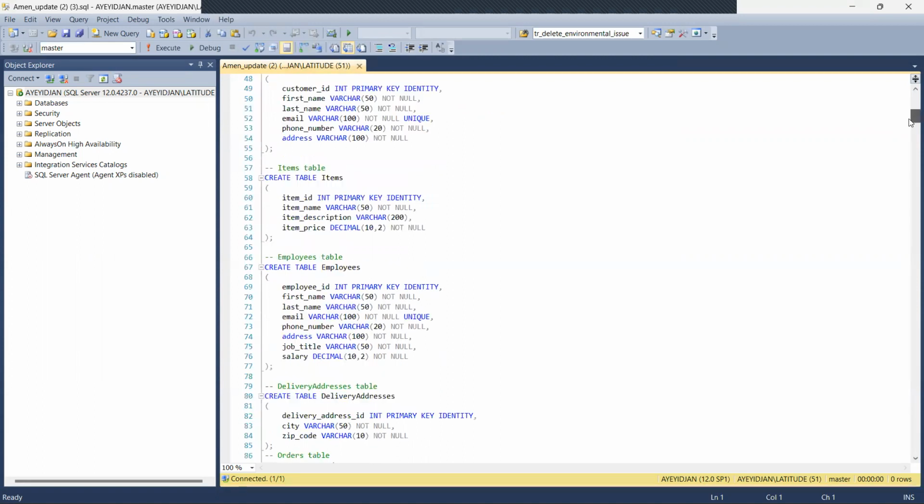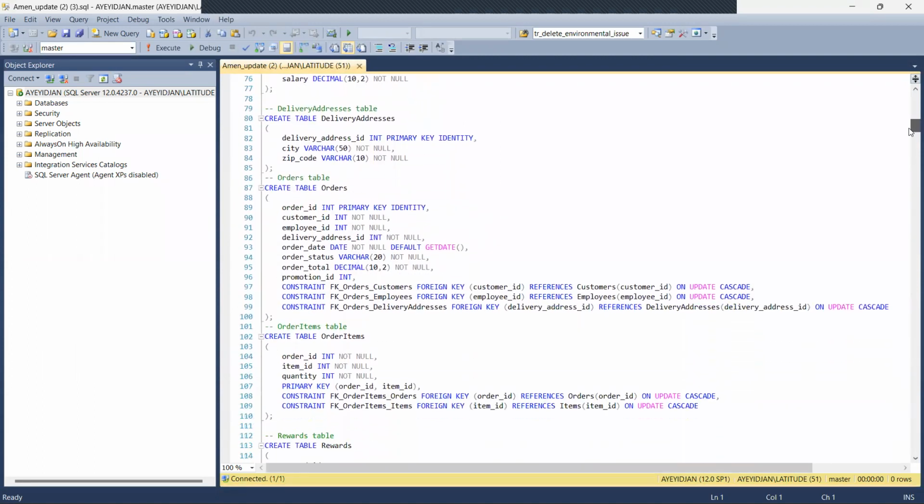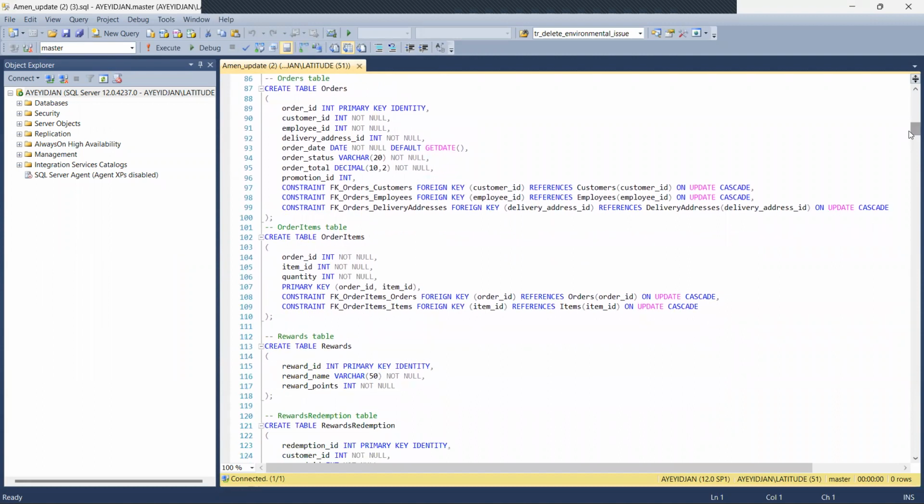Some other tables implemented are items, employees, delivery addresses, orders, and we have a weak entity such as order items. This order items table has a primary key constraint on order ID and item ID, and ensures that each combination of order and item can only occur once in the table. The table also has two foreign key constraints, FK order items orders and FK order items item, which link order ID and item ID to the corresponding columns in the orders and items table respectively. The on update cascade option means that if a corresponding order or item is updated in the orders or items table, the changes will also be reflected in the order items table.